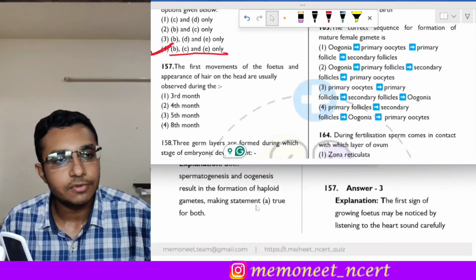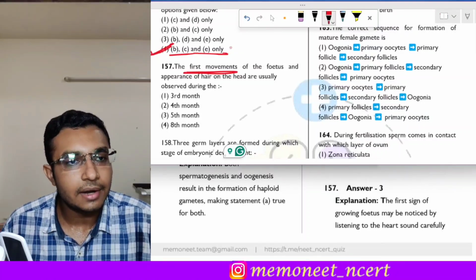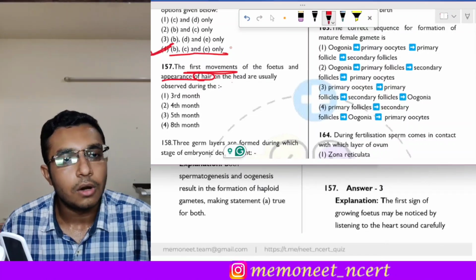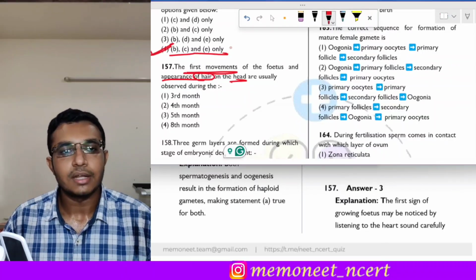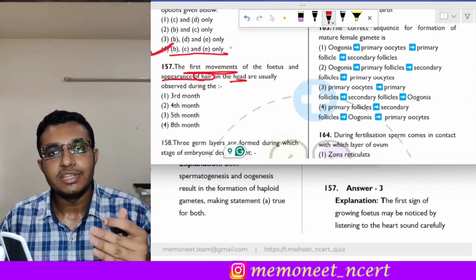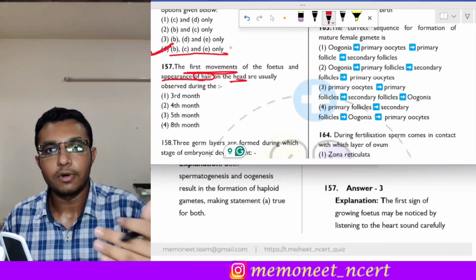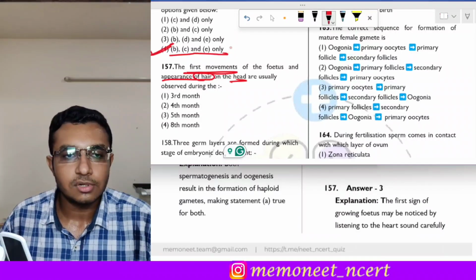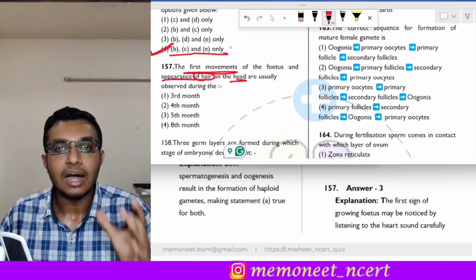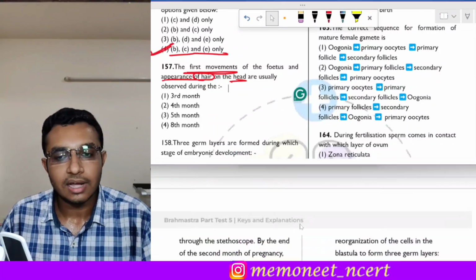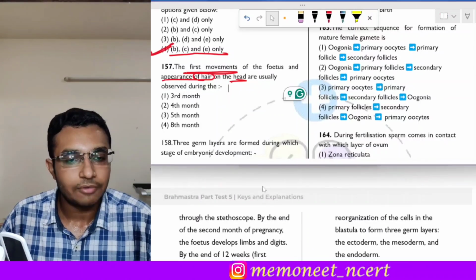Question 157 states that the first movements of the fetus and appearance of hair on the head are usually observed during which month? Now see, during the gestation period you need to remember the events that occur as the baby progresses. First of all, the first sign of a growing fetus is the heart sound, and that heart sound can be heard after the first month.